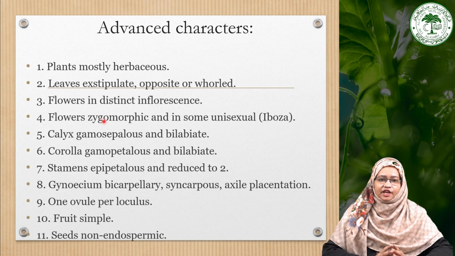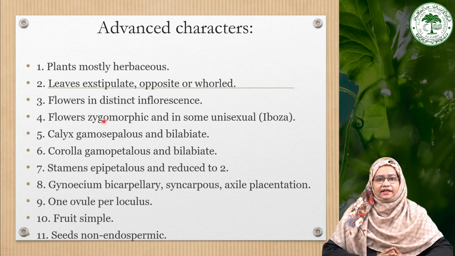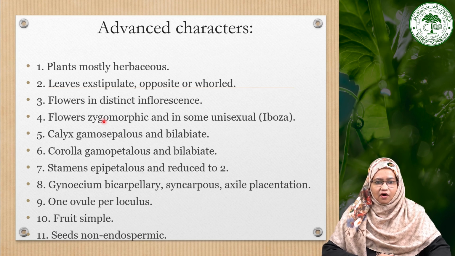The calyx is gamosepalous and bilabiate. Corolla is also gamopetalous and bilabiate. Stamens are epipetalous and sometimes reduced to 2, and they show the didynamous condition when 4 are present. They are also epipetalous. Then gynoecium is bicarpellary, syncarpous, superior with axile placentation. Then one ovule per locule is present, which is also an advanced characteristic. Then fruit is simple type and seeds are generally non-endospermic.